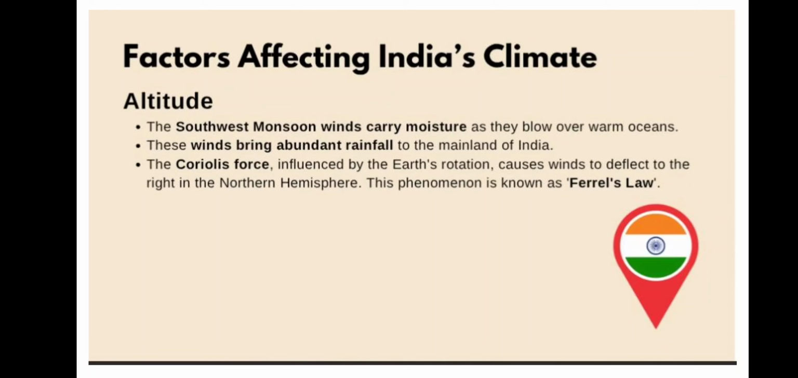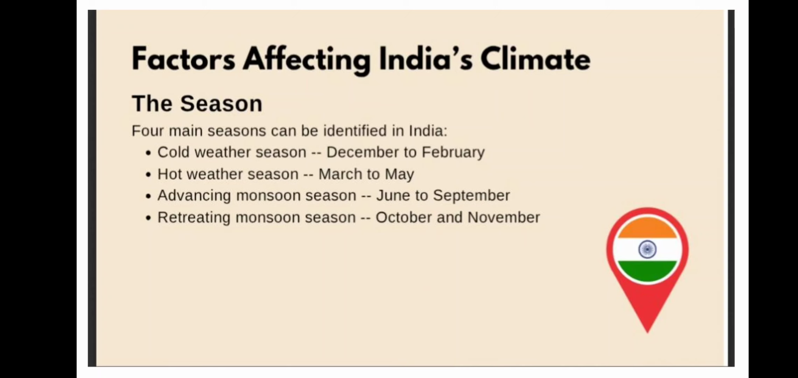Coriolis force. Let's talk about Coriolis force. Coriolis force is a kind of force which is created because of the rotation of the earth. When the earth rotates, it creates a certain kind of force known as Coriolis force, and this force will deflect the wind in the northern hemisphere where our India is located. So it will impact the climate of India in some way. And this whole phenomenon is known as Ferrell's law, because there was a scientist Ferrell who thought about it and coined this idea.